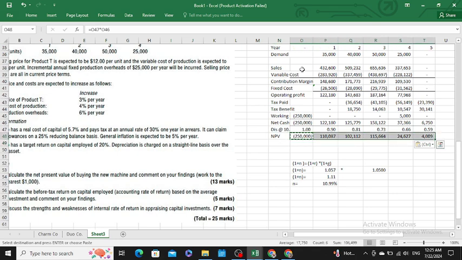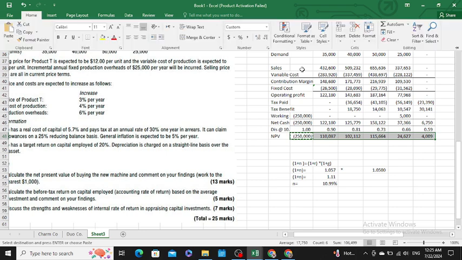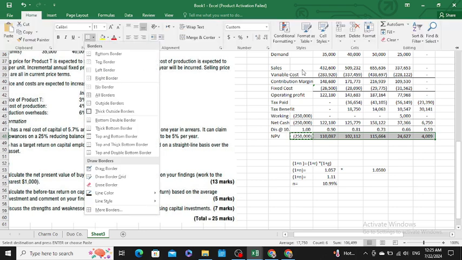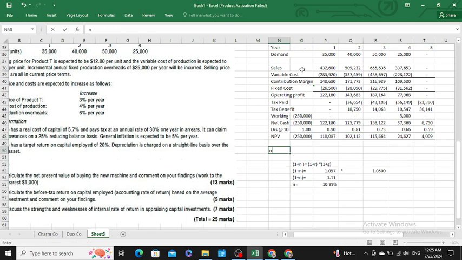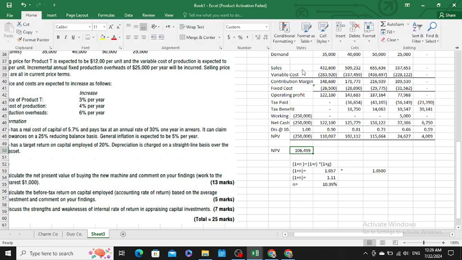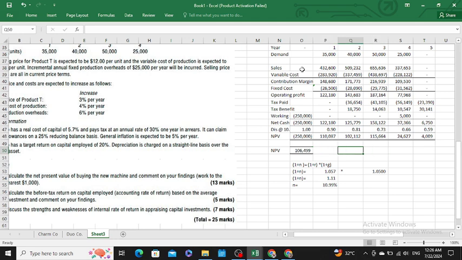So we would simply add all the net present values of each of the years. After adding the net present value of each year, we are getting 106,499. It is our net present value of the project. So you also have to advise whether it is feasible to accept the project. Yes, sir, it is feasible to accept the project because you are having the positive NPV. Therefore, you should accept the project.